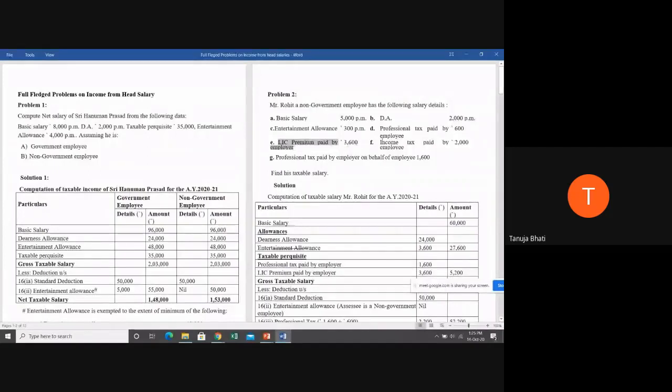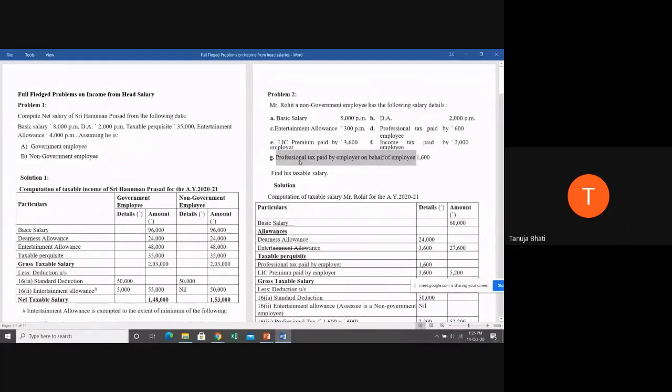Okay, this is 3,600. Now, income tax paid by the employee. The employee himself is paying income tax, your employer is not involved. So this information doesn't hold any importance while solving the problem on income from head salaries. Next, professional tax paid by the employer on behalf of the employee.